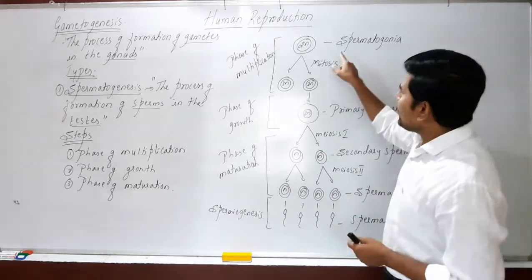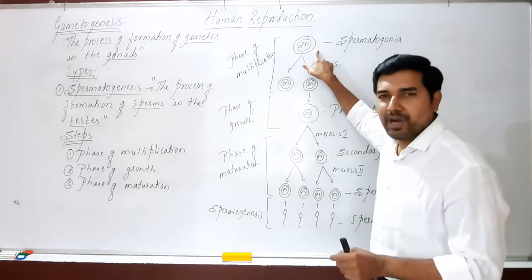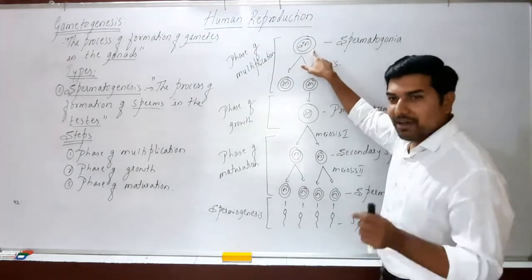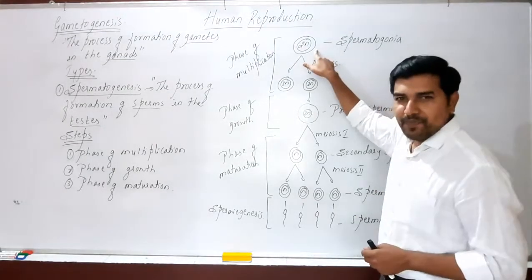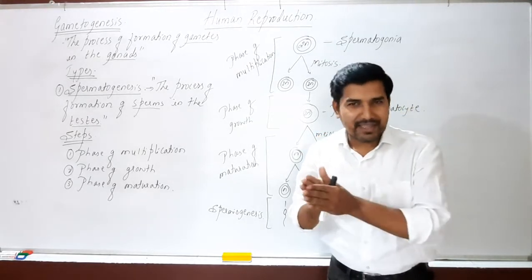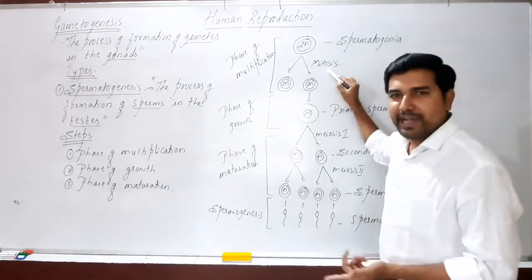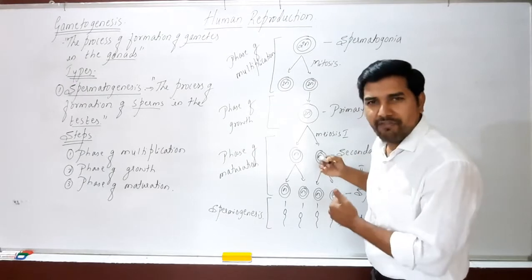Then how many chromosomes are present in the spermatogonial cells? It is diploid, meaning 46 chromosomes. So 2N means 46 chromosomes are present in the spermatogonial cell. Now this diploid 2N cell present in the testis undergoes mitosis, where one cell divides into 2, 2 divide into 4.